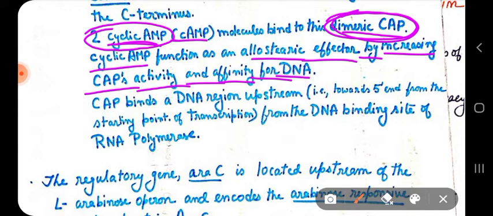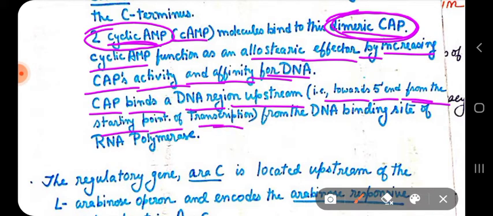So cyclic AMP is acting as an effector molecule which increases the affinity of the catabolite activator protein to bind with the DNA. CAP binds to a DNA region upstream, that is towards the 5' end, from the starting point of transcription, from the DNA binding site of RNA polymerase.